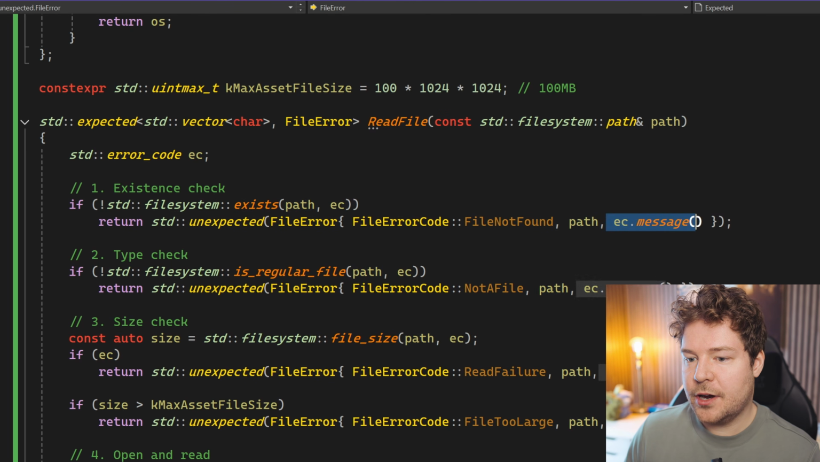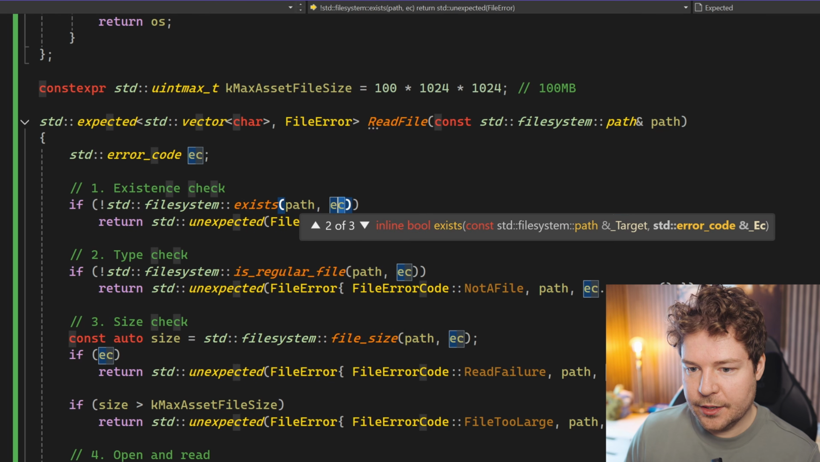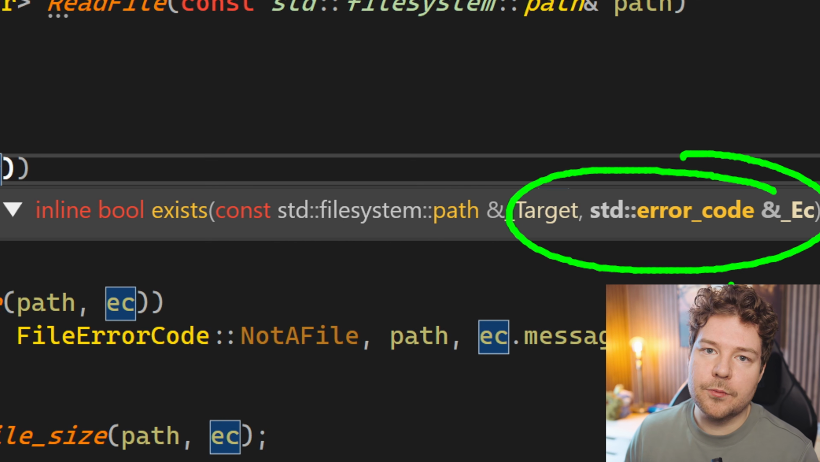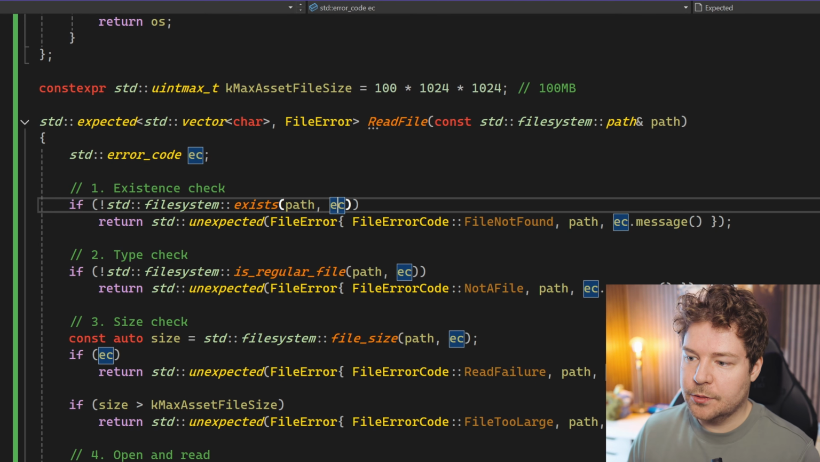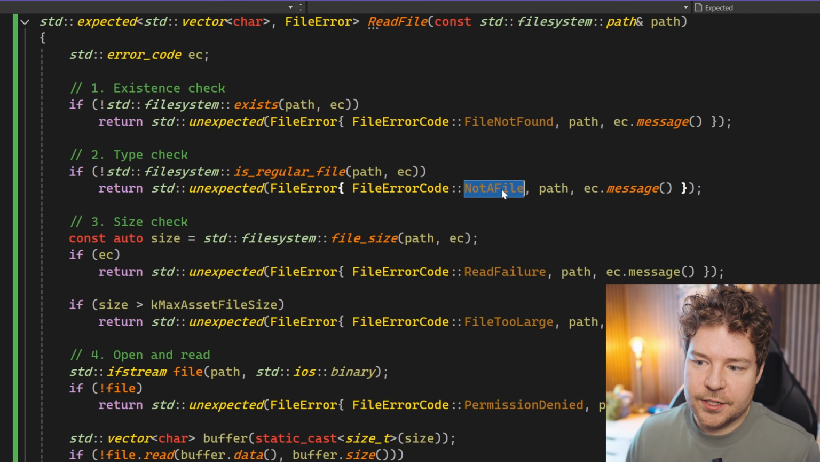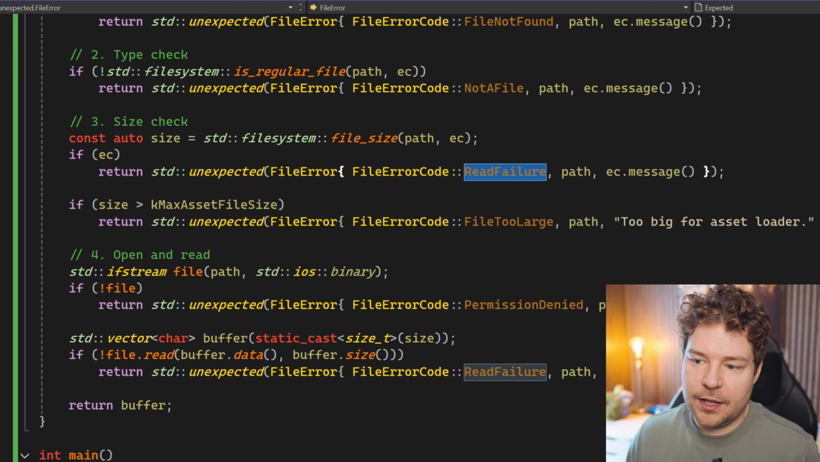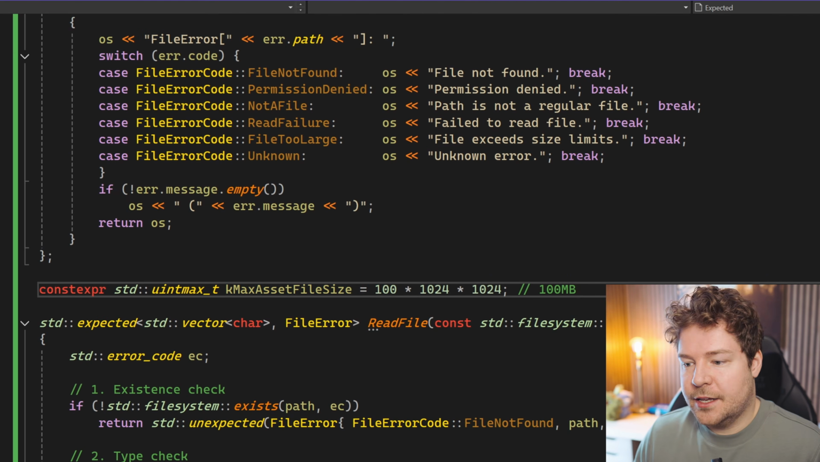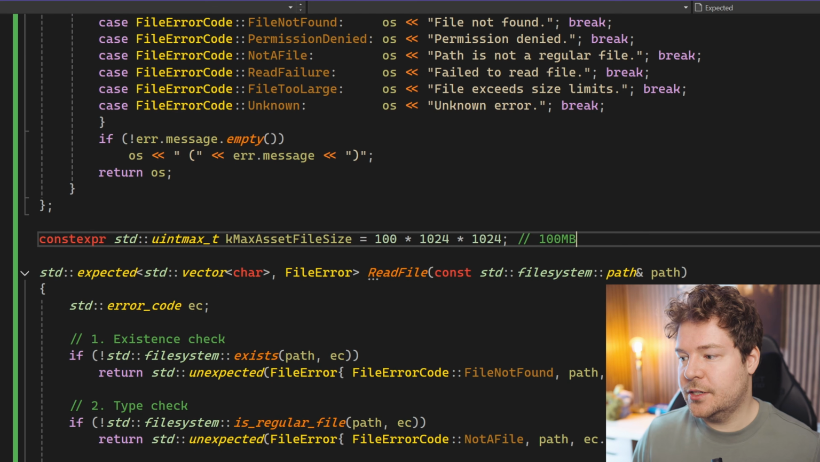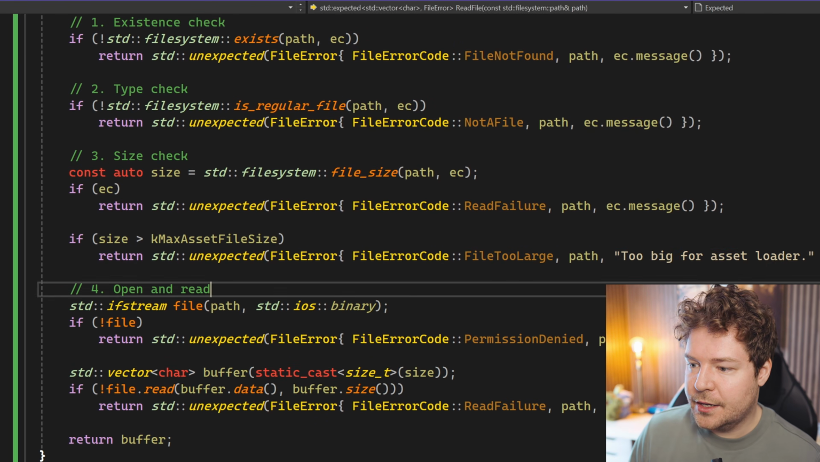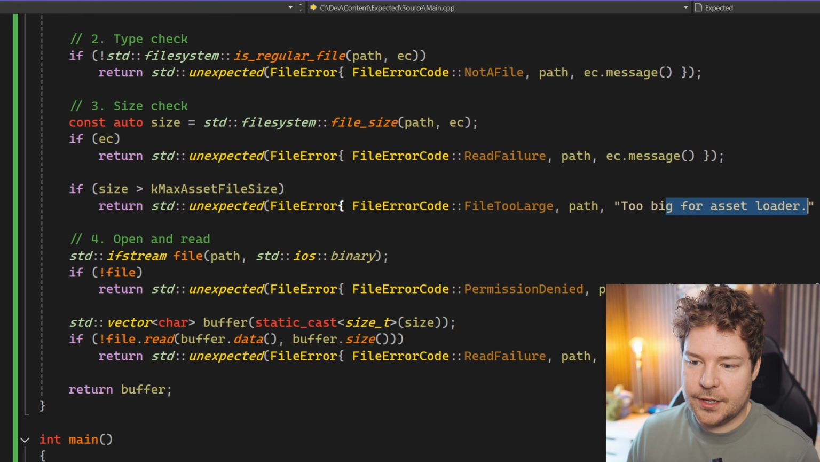And then in this case, we're actually outputting this message that comes from these file system functions, this error code, which is like a platform specific error code of what actually went wrong for potential further diagnostics, which could be very useful. If it's just not a file, or there's a read failure, or the file's even too large, it defines like this 100 megabyte max asset file size, which of course is arbitrary. That's just something that we might have inside our asset system for whatever reason. Then it's just too big for asset loader is what it decides to print here.